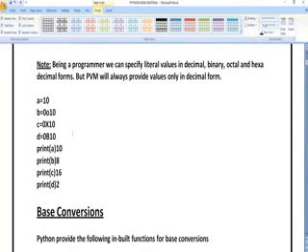So here you can see some of the statements. Here a is equal to 10, b is equal to 0010, c is equal to 0x10, d is equal to 0b10. Like that I have written some types of variables. If I want to print a, what is the value of a? 10. Next print b, what is the value I have in b? 0010. So it is a binary value, it is not a numerical value.